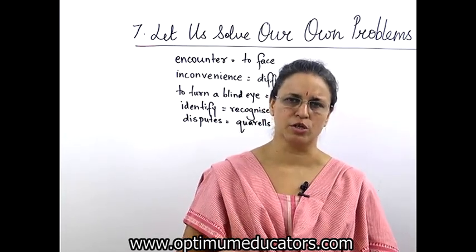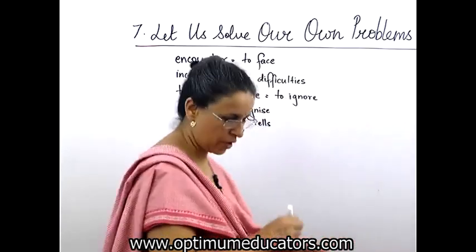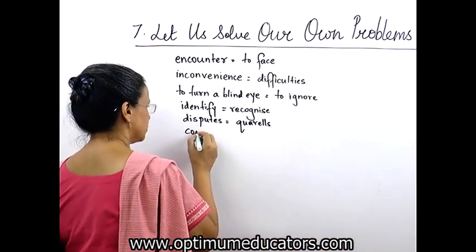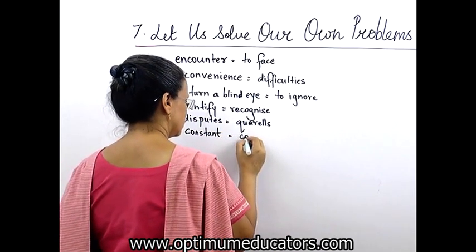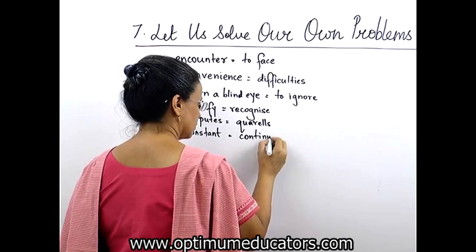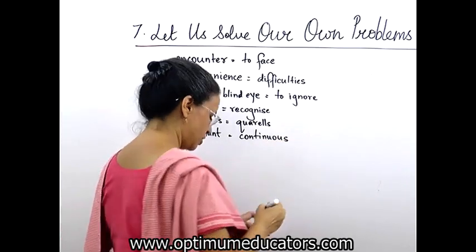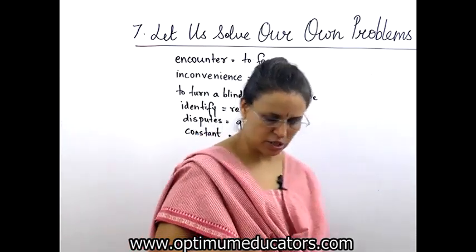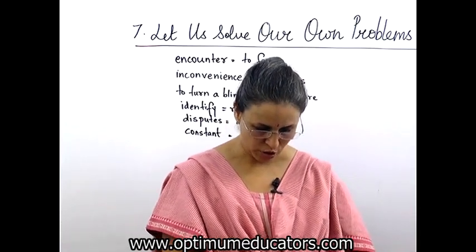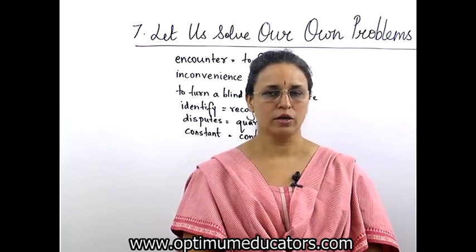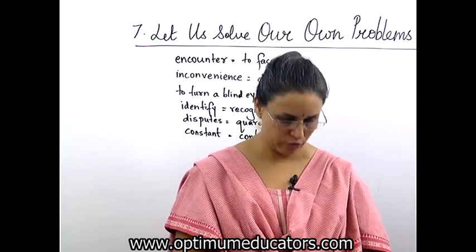Constant means continuous, लगातार. So continuous disputes, continuous झगड़ा झगड़ी चालू है तो naturally no progress will be made. So it will obstruct the unity also and it will create loss for the village.